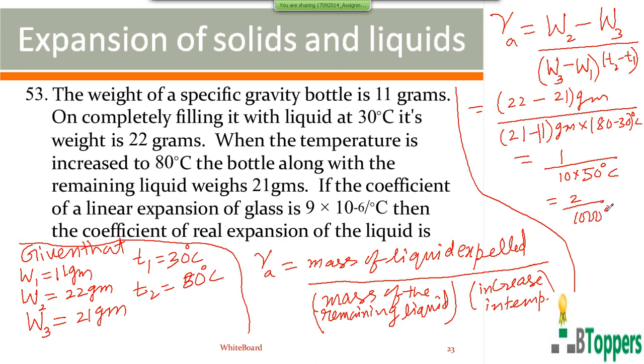Those who want to copy the solution of the problem can take a pause and copy it. Still it's not completed. Just calculate the volume coefficient of apparent expansion of the liquid, which comes out to 2 into 10 power minus 3 per degree centigrade. The calculation is to be continued. Take a pause and finish writing the solution of the problem.